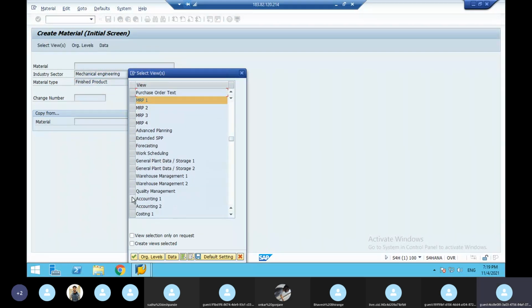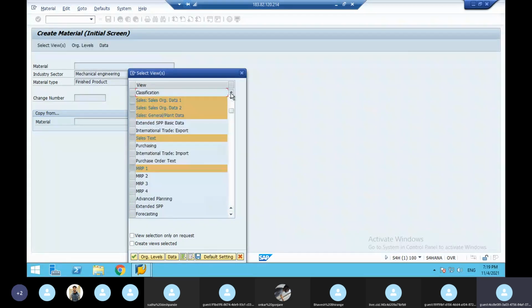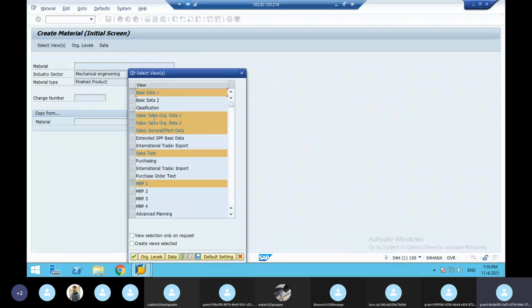So these are all the important views of the material master record. See here, if the sales views are there, sales organization data 1, sales organization data 2, sales general plant data, and the sales text is there, then only it is called a finished product. Otherwise, it is a raw material. Imagine the sales views are not there, then it is a raw material. Our product, as we are SD people, you are going to sell the finished product. You have to deal with the finished product. So SD means finished product.